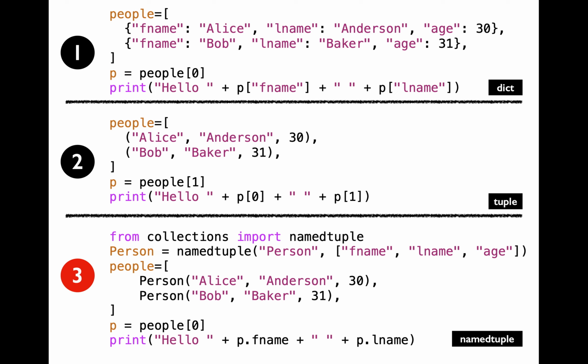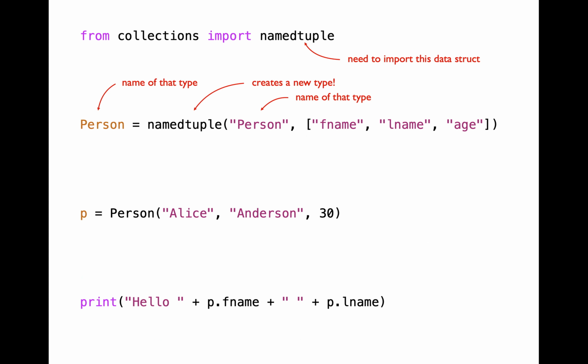I'm going to take this third code snippet and explain to you each line of code. The namedtuple type is part of the collections module, so we'll have to import namedtuple by mentioning from collections import namedtuple. The next line of code is calling the namedtuple constructor to create a type called person. Let's look at the details here.